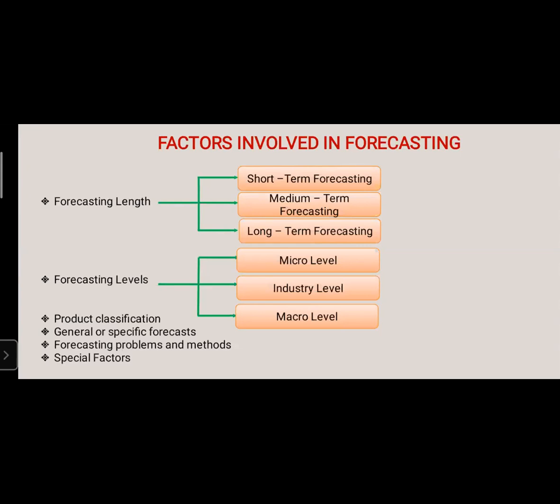So the first one, short-term forecasting. As I explained in the last class, what is a short-term, medium-term, and long-term? Short-term is up to 1 year. Medium-term is 1 to 3 years. Long-term is more than 5 years. Short-term is only 1 year, so we are going to be taking tactical decisions. Whereas medium and long term are strategic decisions, not tactical.